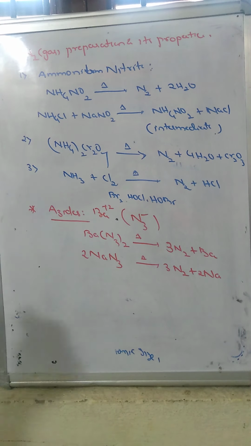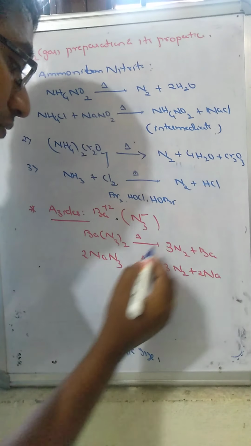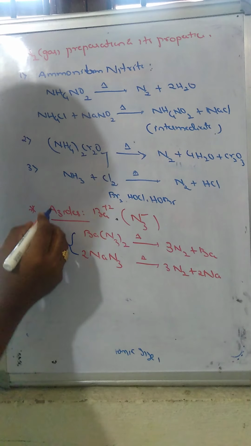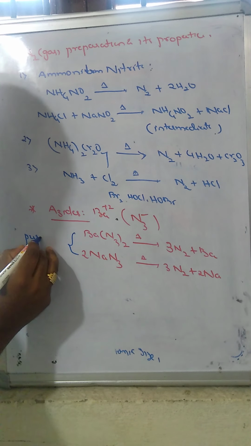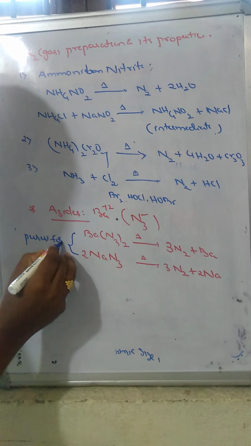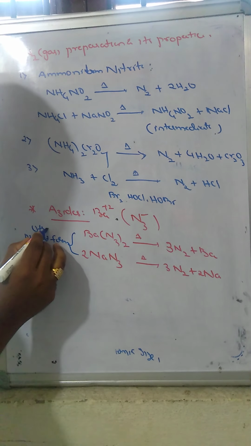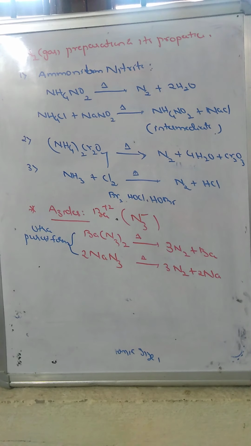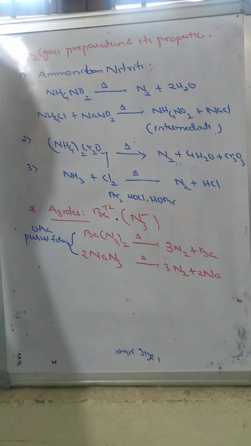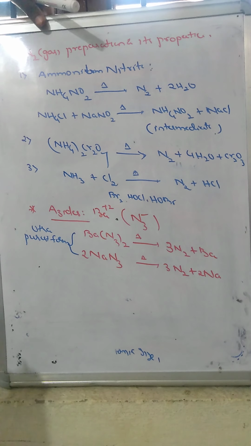Among these, the purest form of nitrogen can be obtained from the azide form only. The purest form of nitrogen we call ultra pure nitrogen. Purified nitrogen can be obtained by the azides only. If any other impurities are produced, they can simply be removed by using another component.